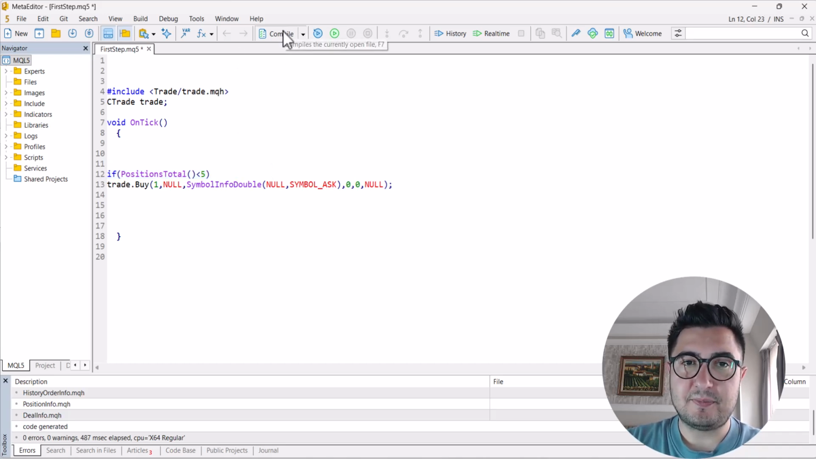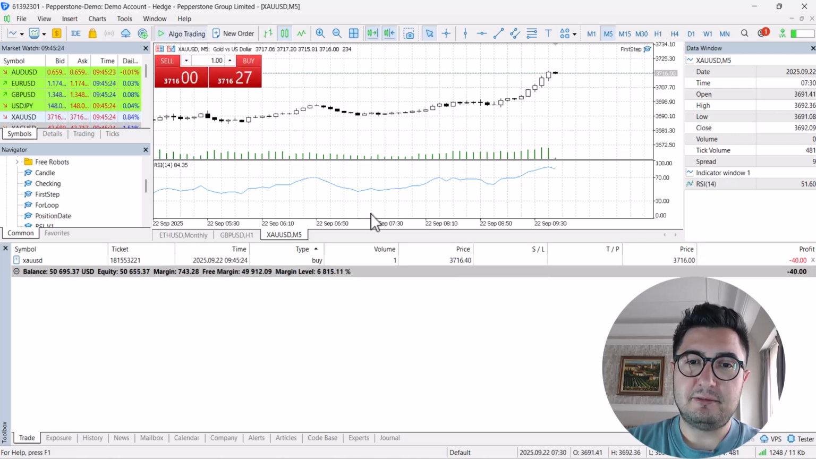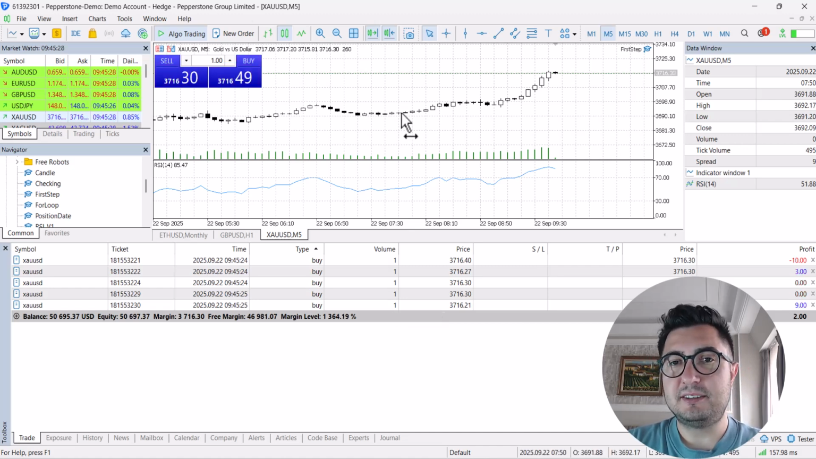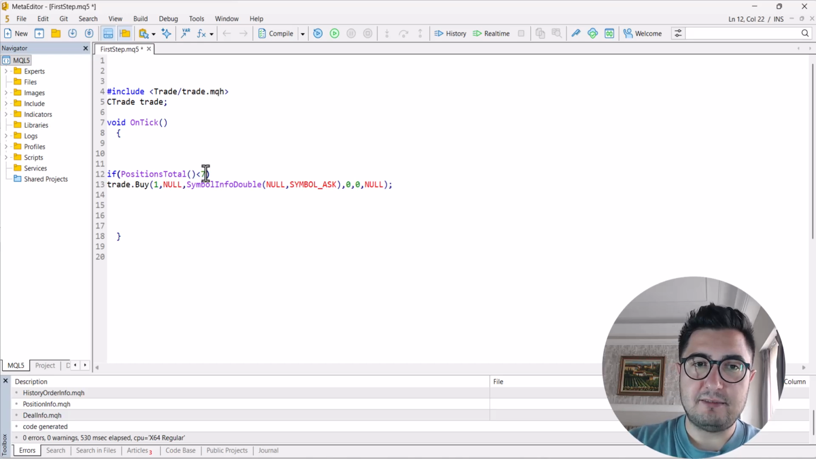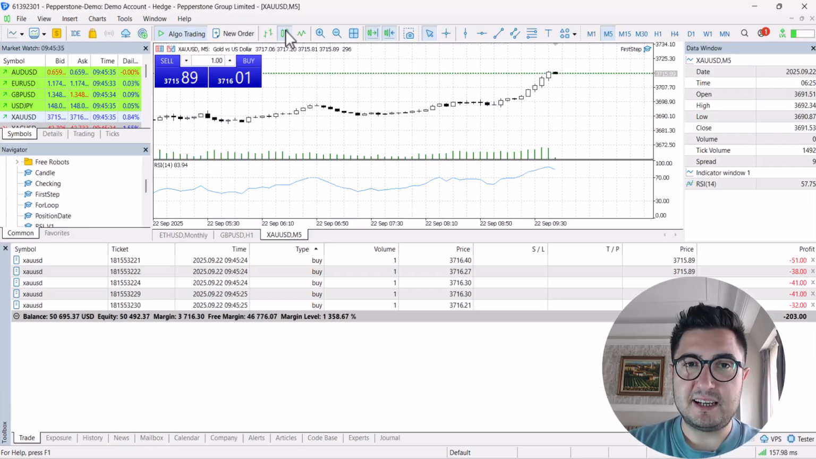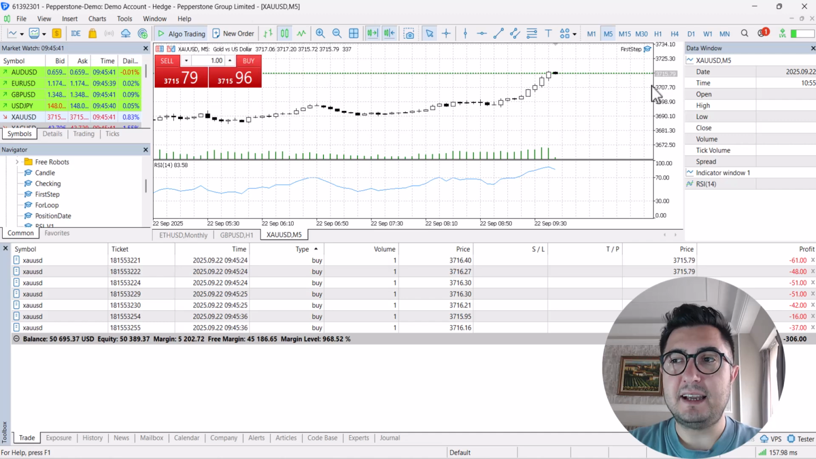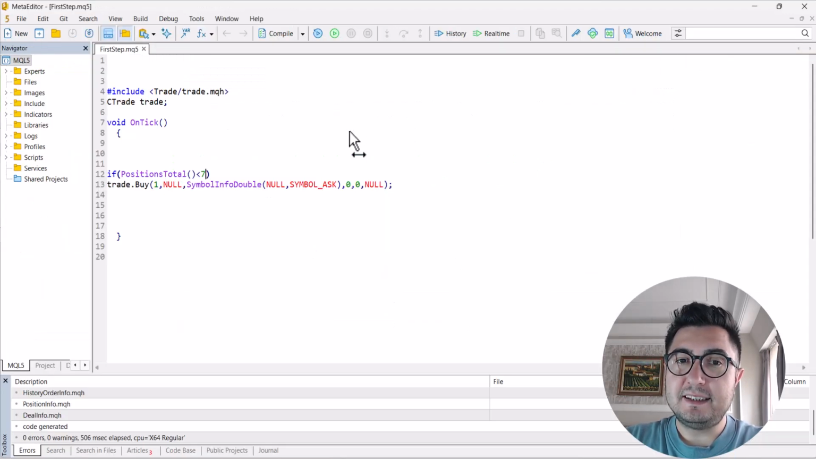Let's test. Compile. So algo trading is active: 1, 2, 3, 4, 5 and stopped. As you see, after 5 the system is stopped. So if I put 7 here, within the minutes that I compile, it will open 2 more, because compiling affects the attached system directly. So this was opening a buy position.